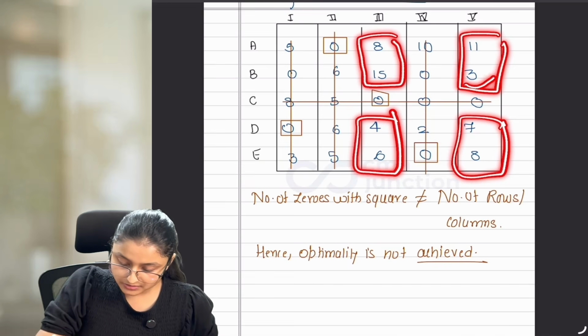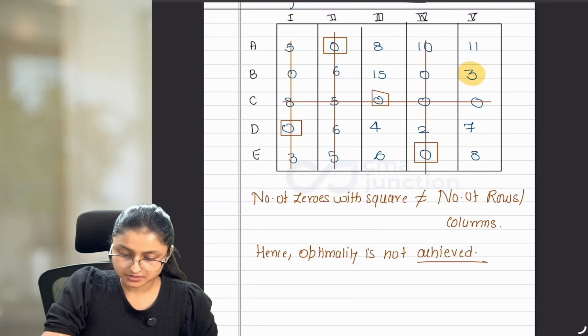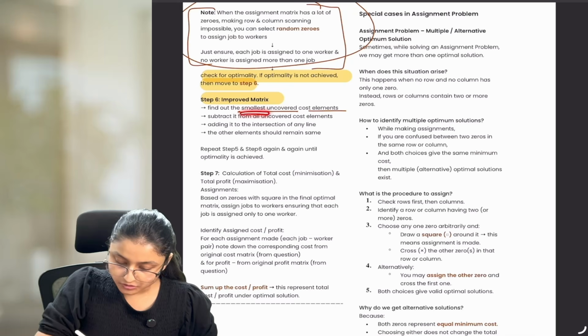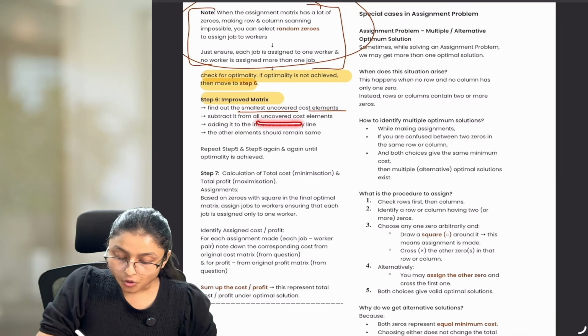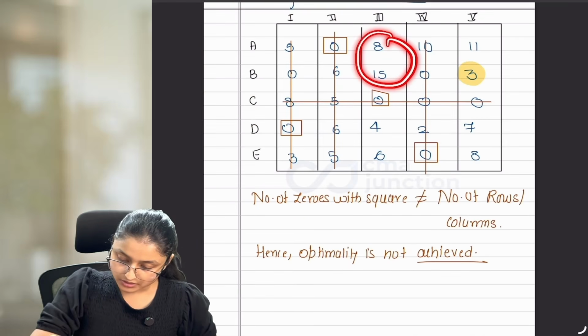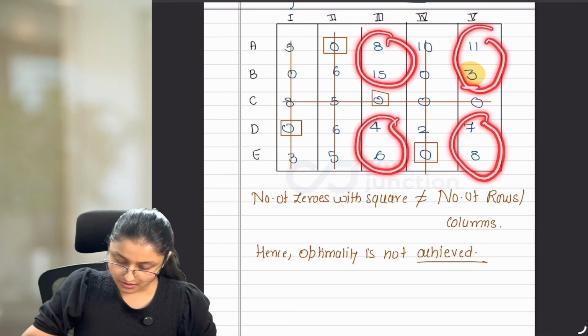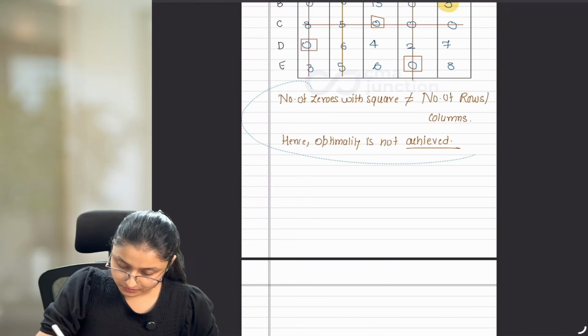So the least one is this 3. This is the lowest value, so I have marked this. Now let's see what this step is saying. Find out the smallest uncovered cost element and subtract it from all uncovered cost elements. So from all these uncovered cost elements, I have to subtract this 3. Okay? Let's do that. So we are making our improved matrix now.